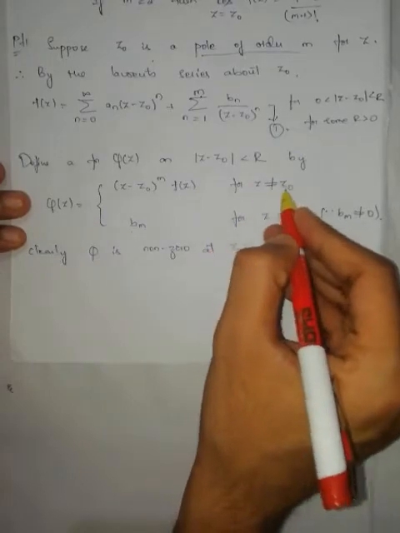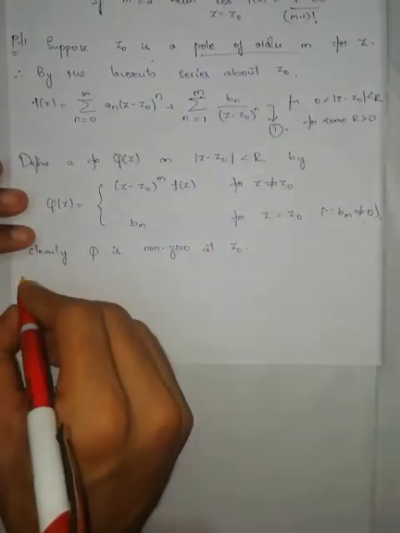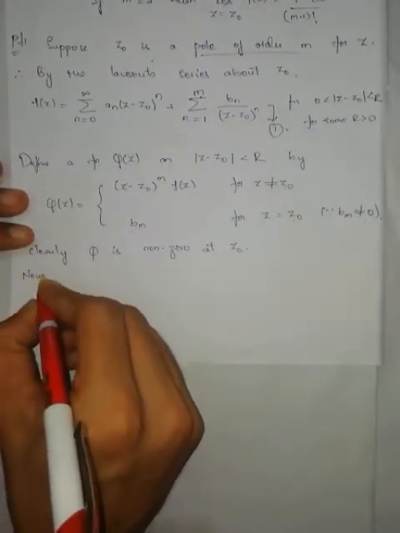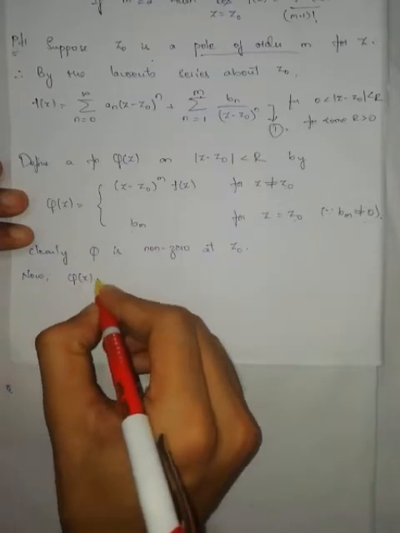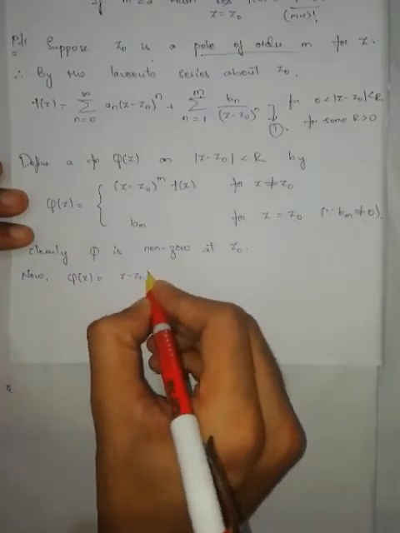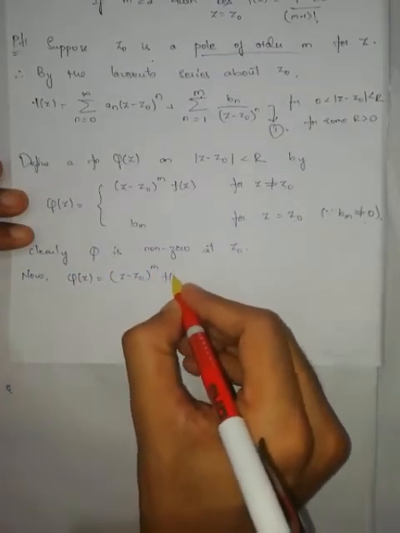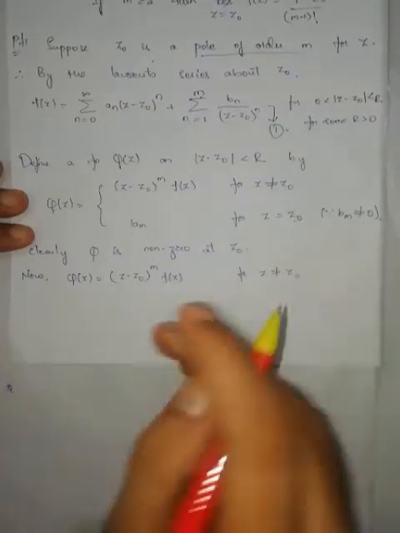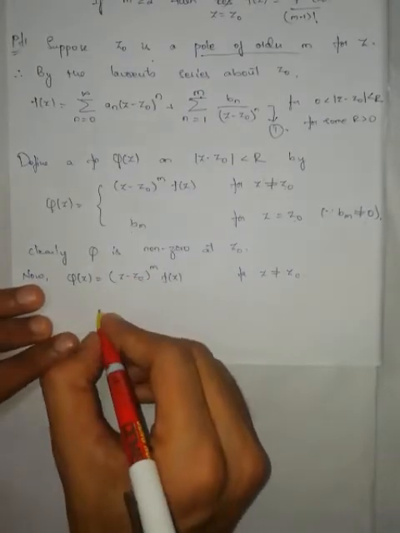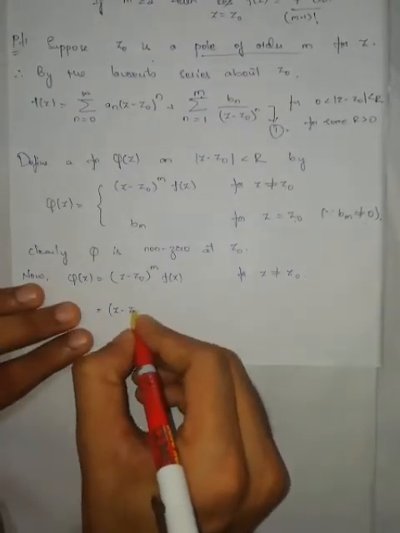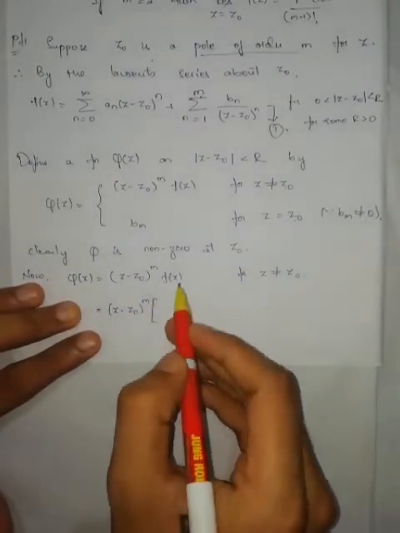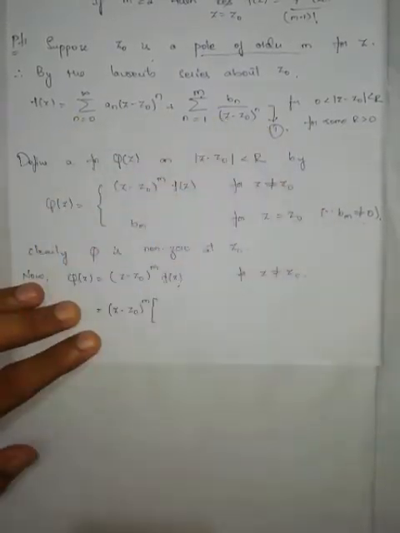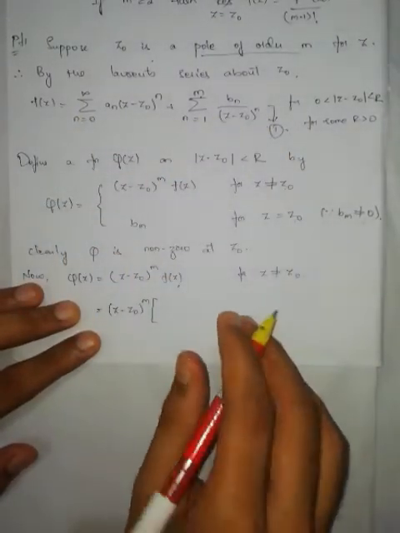Now for z not equal to z0, what is phi of z? Phi of z is equal to (z minus z0) to the power of m into f of z for z not equal to z0, which is equal to (z minus z0) to the power of m times f of z from equation number 1. Expand this one.